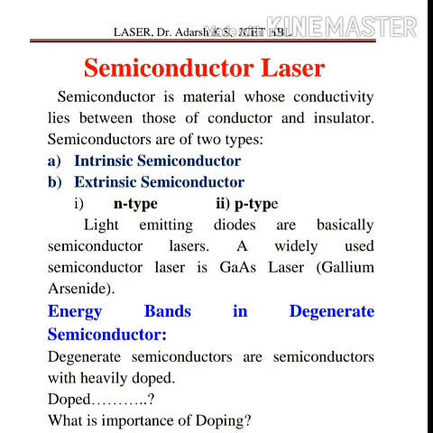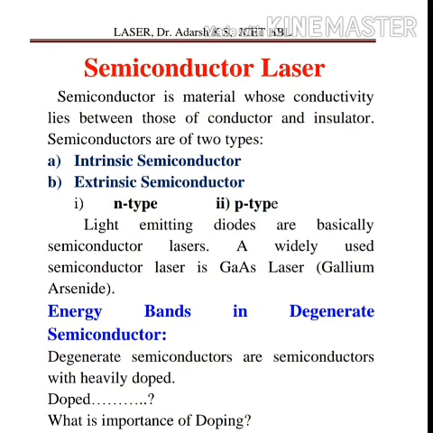Extrinsic semiconductors are further classified into two types depending upon the types of majority carriers. The first one is N-type semiconductors, where the electrons are the majority carriers, and P-type semiconductors, where the holes are the majority carriers.